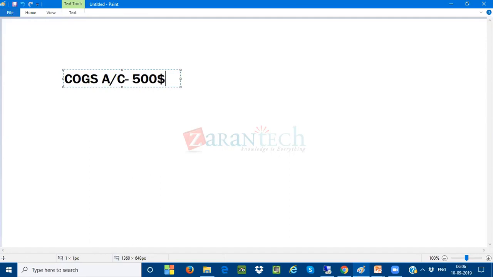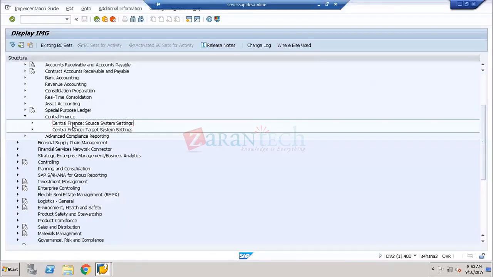Like this, what are all the notes we have to refer to before we go into the central finance system? What notes have to be applied? What are all the notes that have to be taken care of? I'll give the list of the notes that have to be applied in both the target system and the source system for the replication process of the transactions. So some settings you have to do from the source system and some settings you have to do from the target system. These are the settings which I am making apart from the normal configuration.